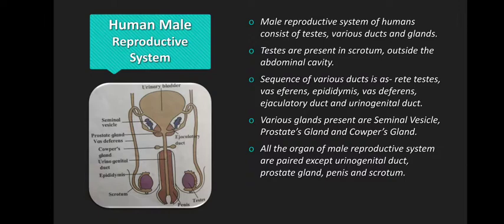So all these are not paired. All the others like testicles, Cowper's gland and seminal vesicles are paired.